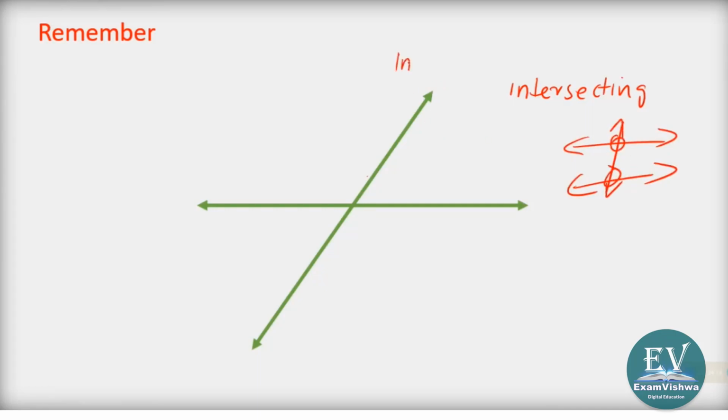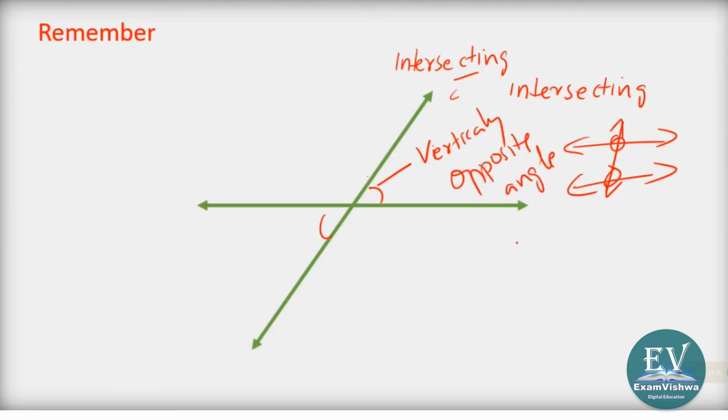Here the lines are named as intersecting lines. When lines intersected, angles were formed. We named this angle as vertically opposite angle. याद नहीं तो अभी याद करो. They are congruent, they are equal. ये आपको याद दिलाना है.